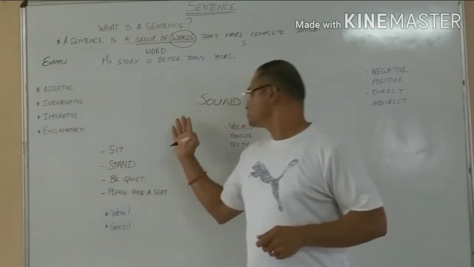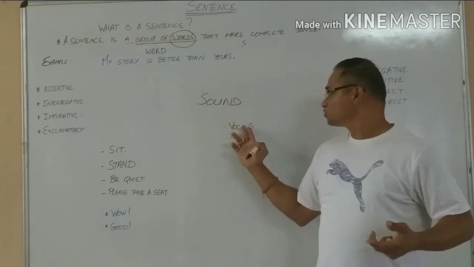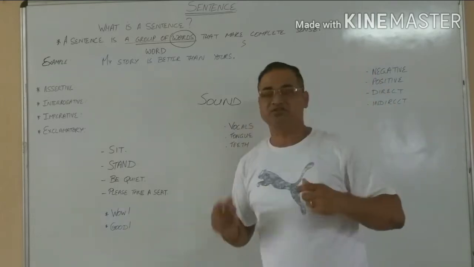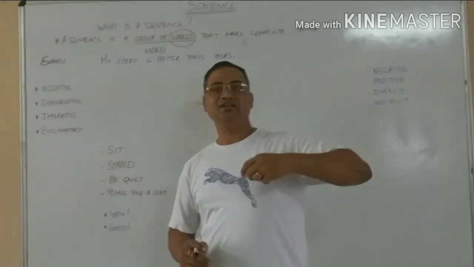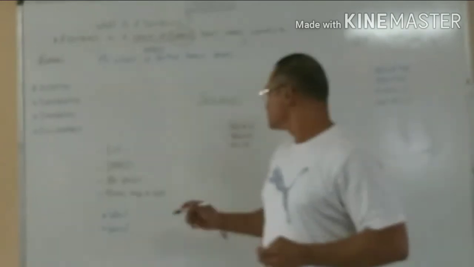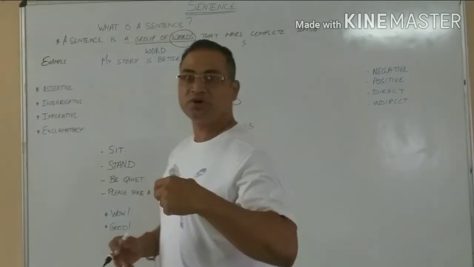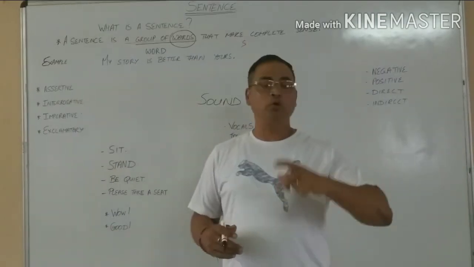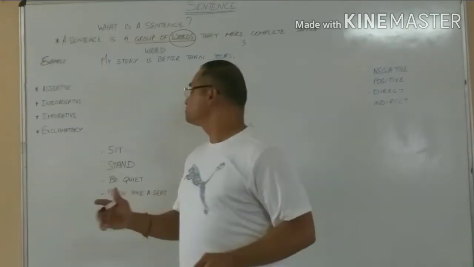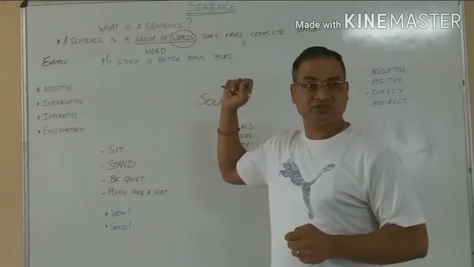This word is a sound that comes out through our mouth, through the vocals, using the tongue, teeth, the palate, and other parts of the mouth. So we get a sound when we inhale or exhale a breath. So this sound is a word, and using words repeatedly, those words mean something. So all these words put together will form a sentence.